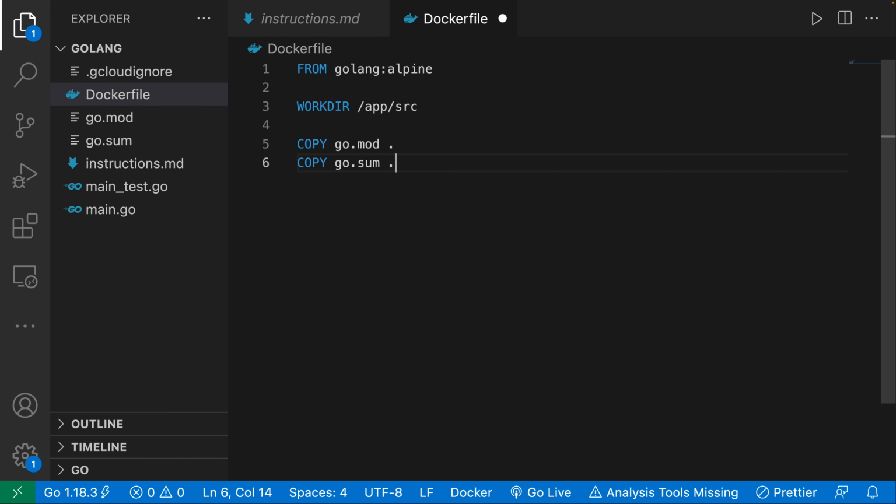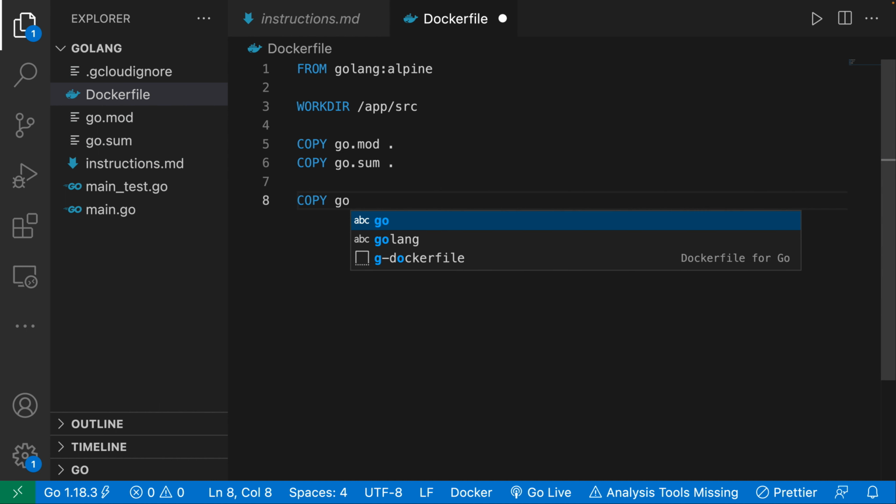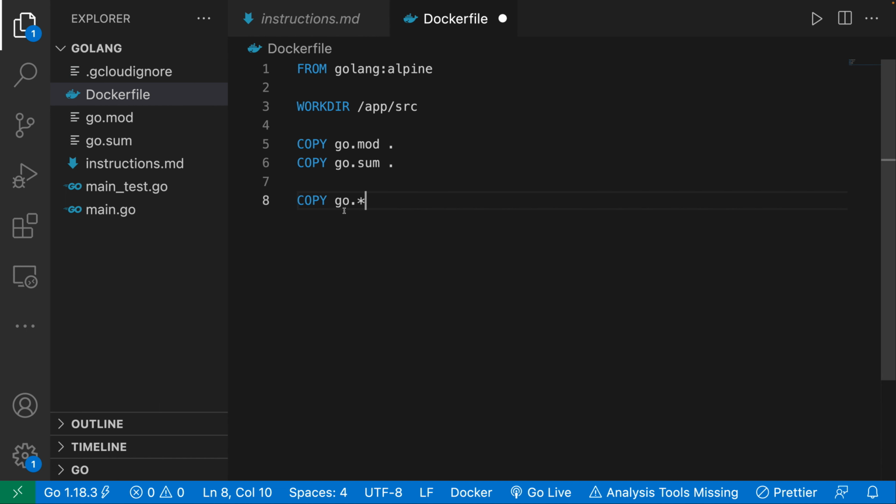That is completely fine. Or what we can do is copy, and because we want to copy all of the files that start with go, what we can actually do is just a regular expression. So we can say go.star. So any file that starts off with go dot, and then the extension can be whatever it is, we want to go ahead and copy it in there. So that just saves us one line. So it's a little bit better. And there we go. Now you learned a little something new.